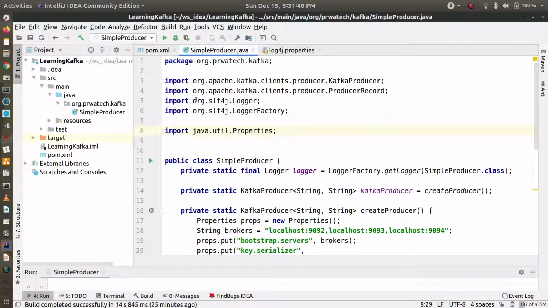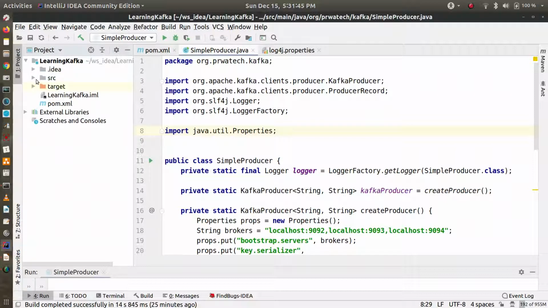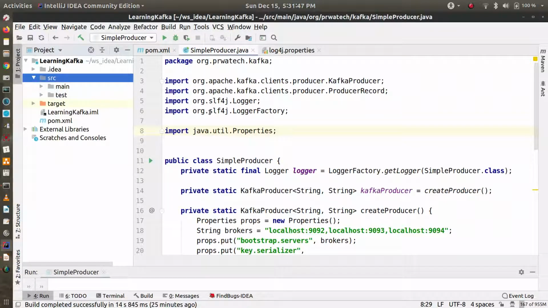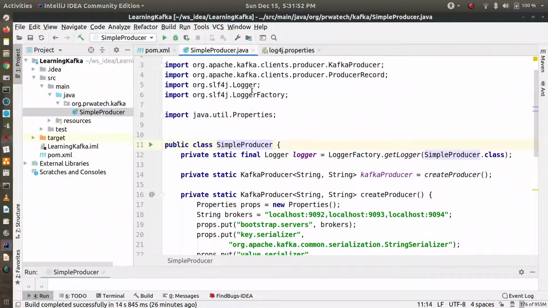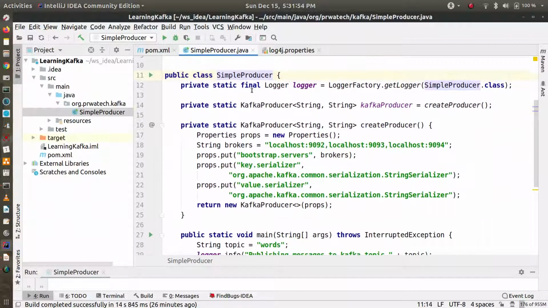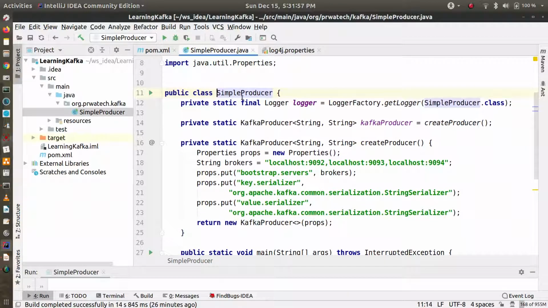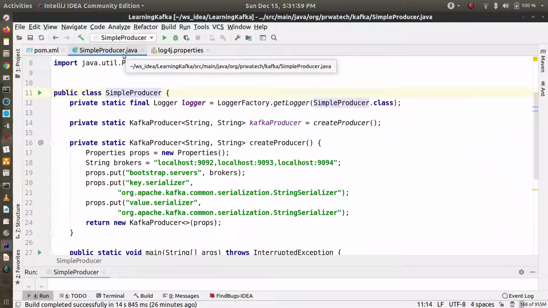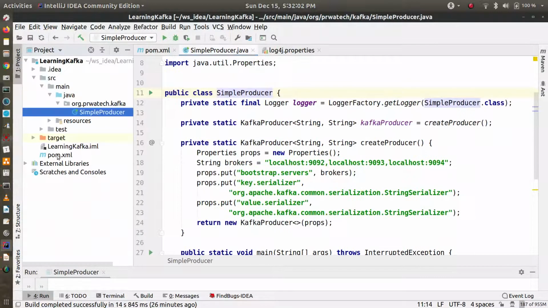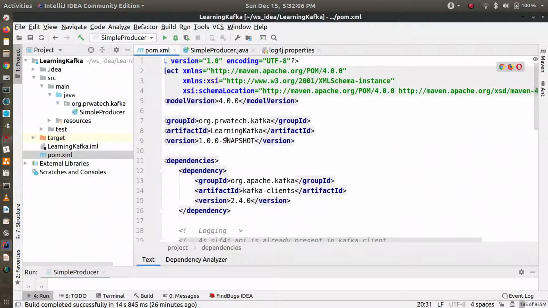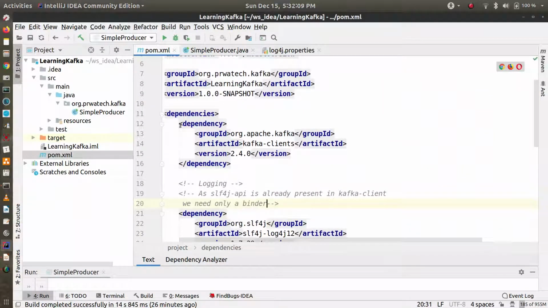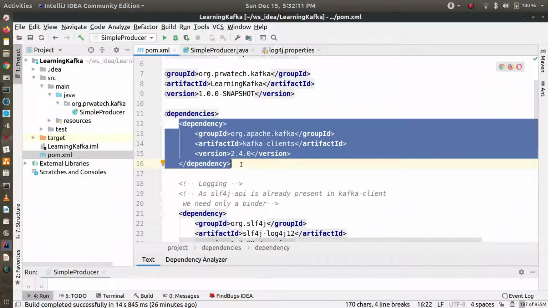Okay, so you can see I've created a small project here, and I have created a simple producer. Before going to the simple producer, let's check what else you need while creating a project. This is a Maven project, so we have a pom here, and you need the dependency Kafka clients. Kafka clients contains the Kafka producer APIs and the Kafka consumer APIs.